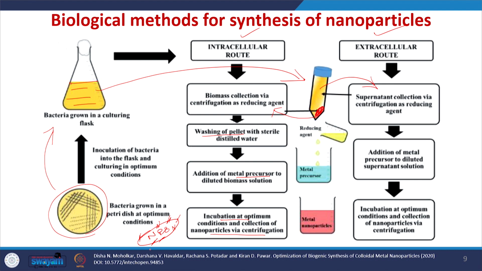Whereas, in the case of the extracellular route, you are taking only the supernatant, then adding the metal precursor, then incubating at optimum conditions, then you can collect the nanoparticles by centrifugation. Here, there is no additional step, you can directly get the nanoparticles as you have the reducing agent and stabilizing agent in the supernatant. So, this is the difference between the intracellular route and the extracellular route.